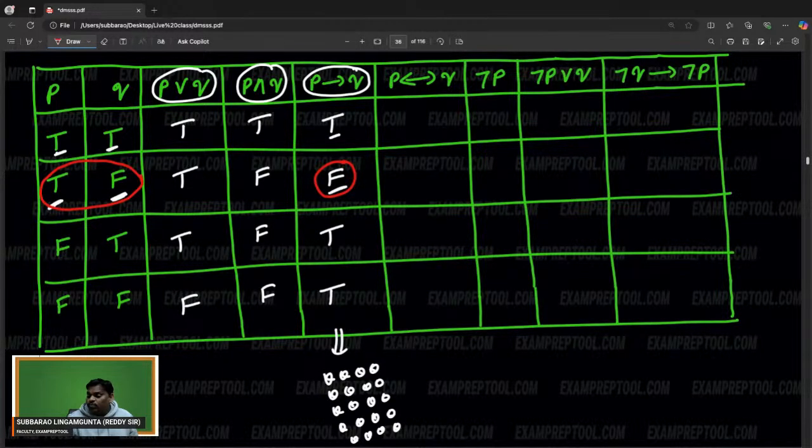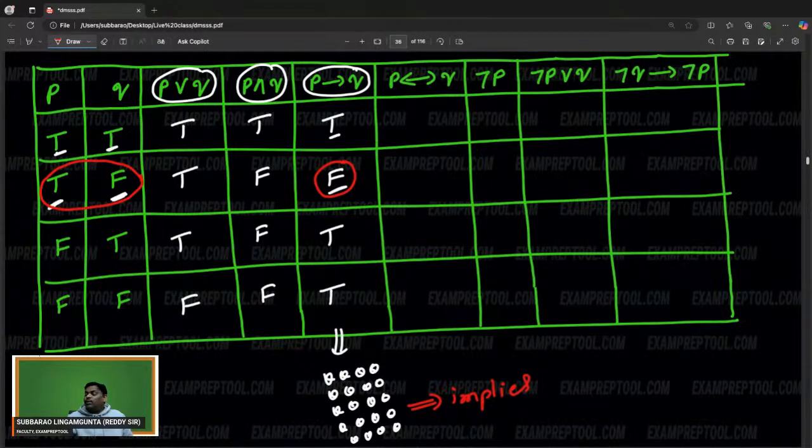Implies is the one which will decide the entire story. Logic is completely based on the implies operator. I'm writing it also. This is going to be implies: P implies Q. Total logic is based on this particular one only.